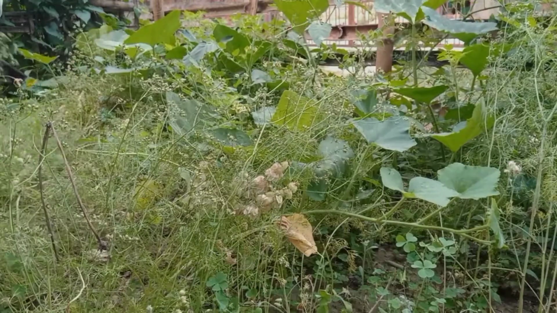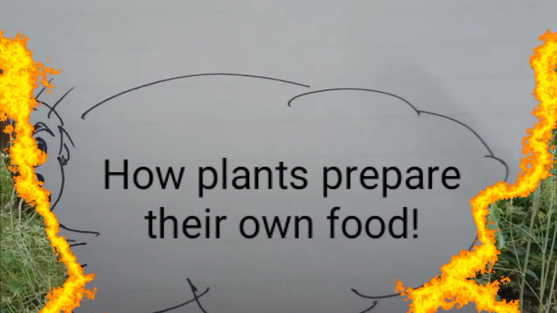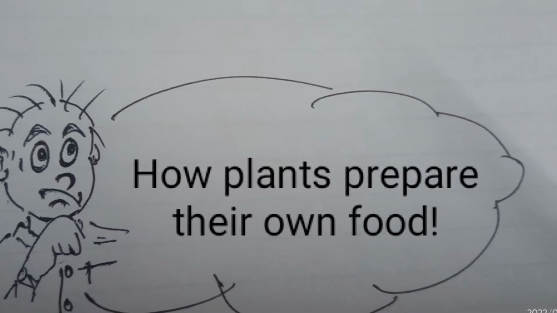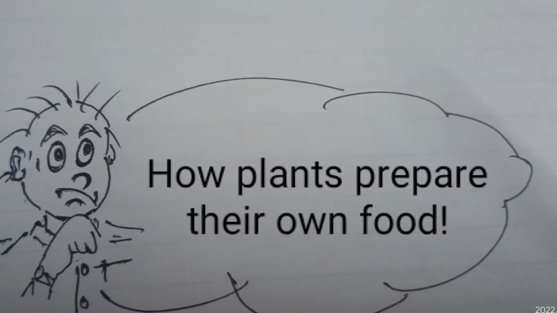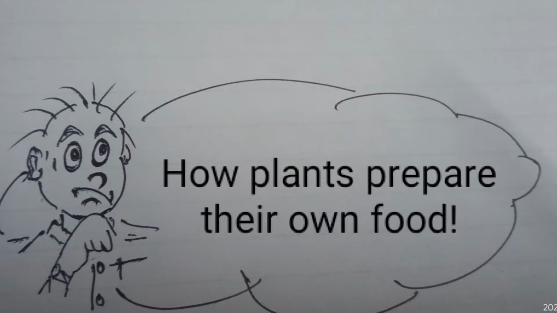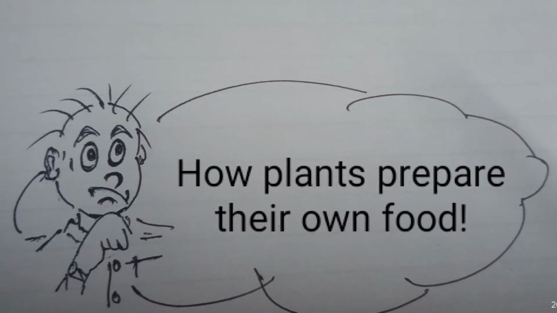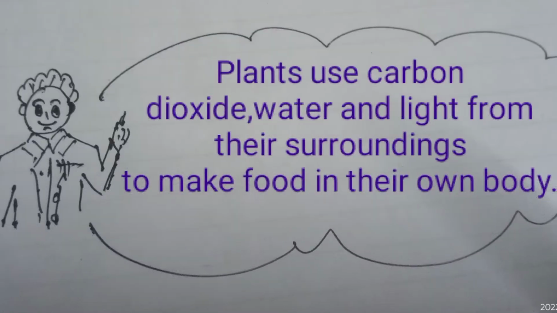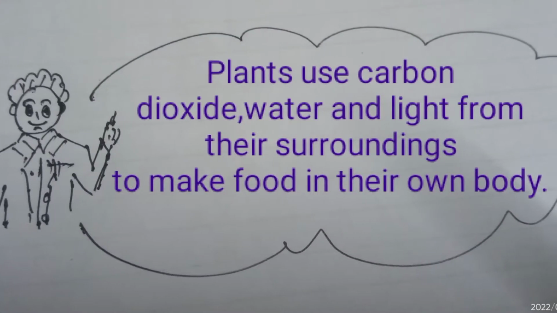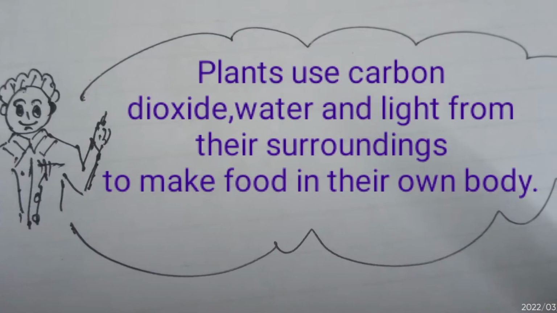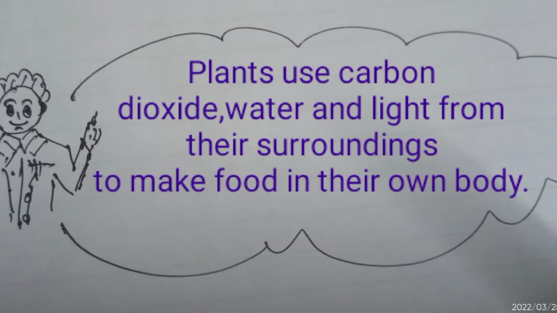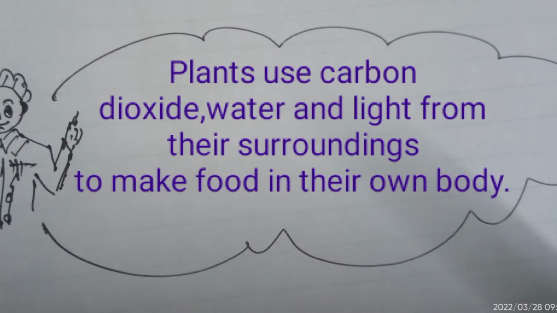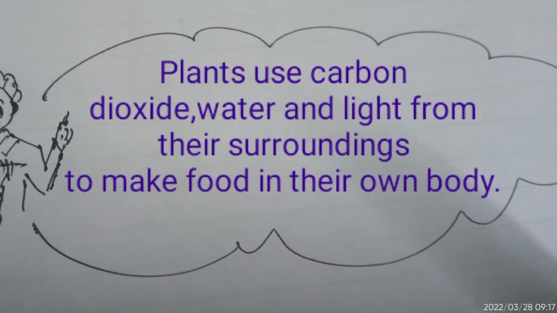Now, a few basic questions arise. The question is, how do plants prepare their own food? The answer is that plants prepare their own food by simple substances like carbon dioxide, water, and light from their surroundings, and they perform this process in their own body, and it is termed as photosynthesis.